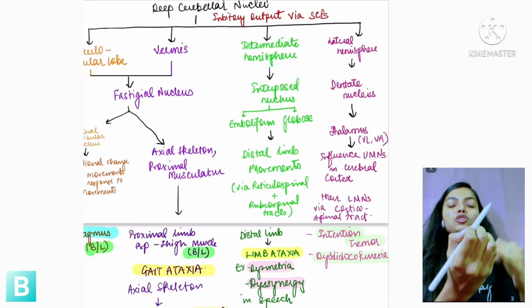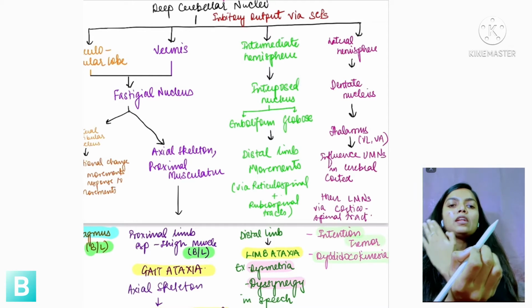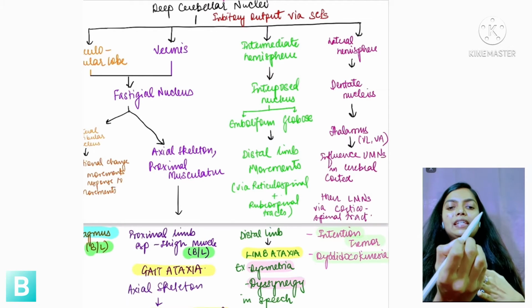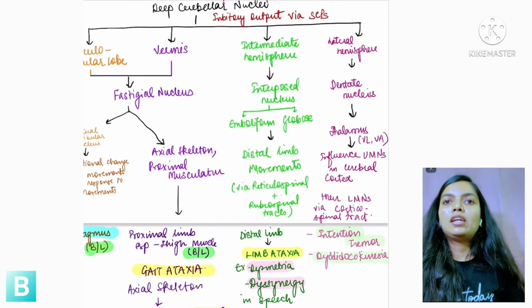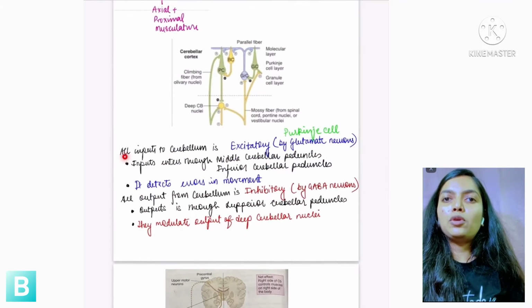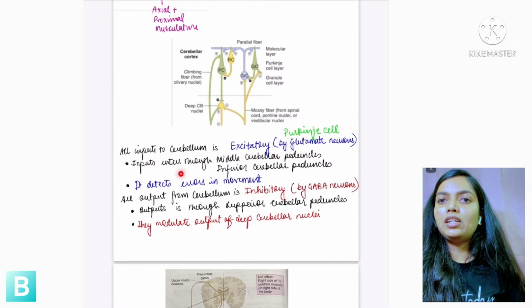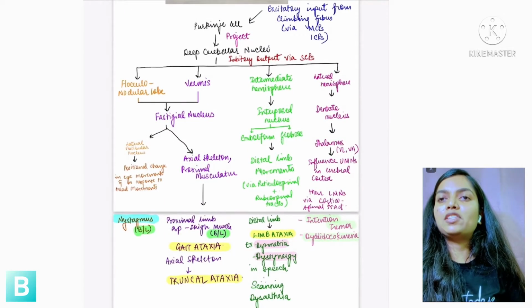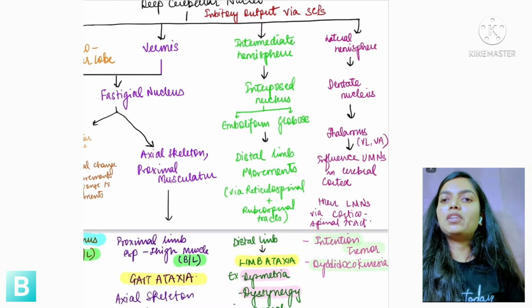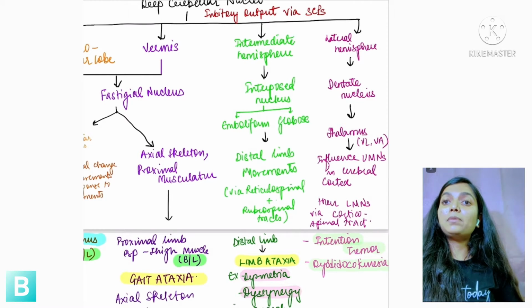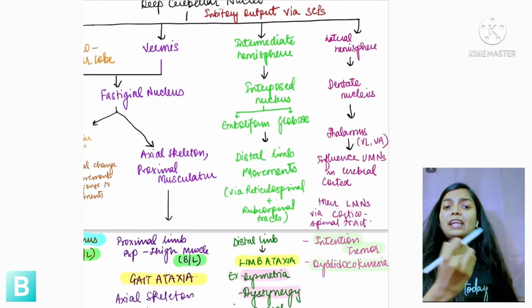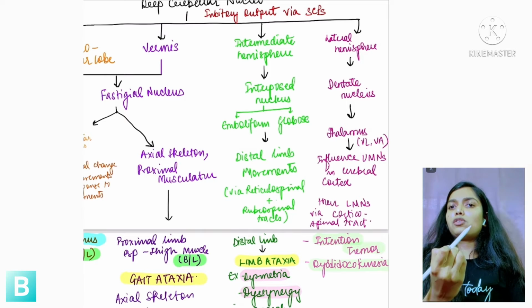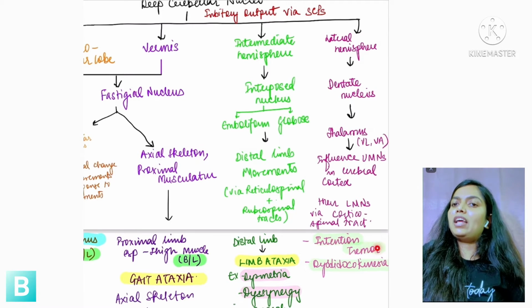So the errors of this movement won't be corrected by the cerebellum, and hence there will be excitation right here. That's why there will be intention tremor like this. Let's go and review that. I told you all the inputs to the cerebellum are excitatory, and it will detect the errors in the movement. If the lateral part of the hemisphere is damaged or lesioned, the patient will have intention tremor because the cerebellum is not sending any inhibitory output, so this excessive excitatory movement won't be stopped.